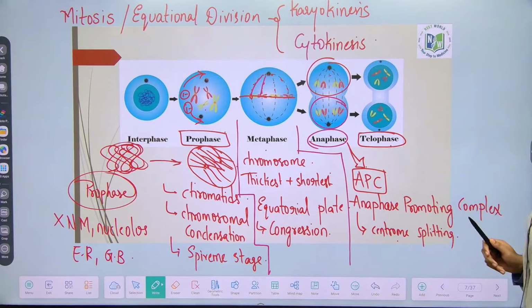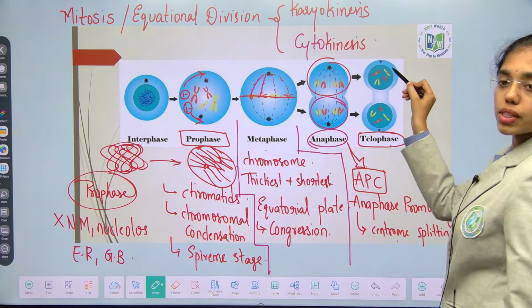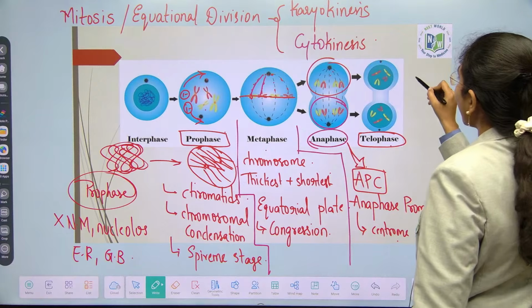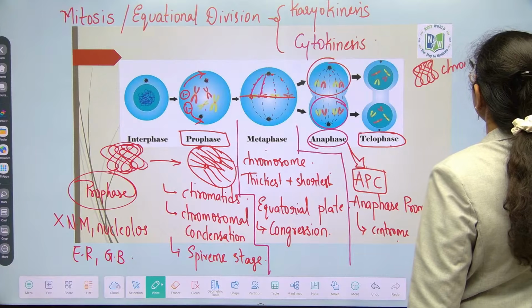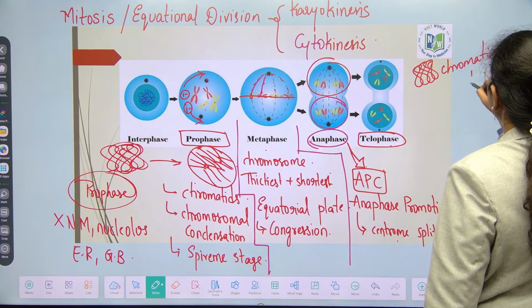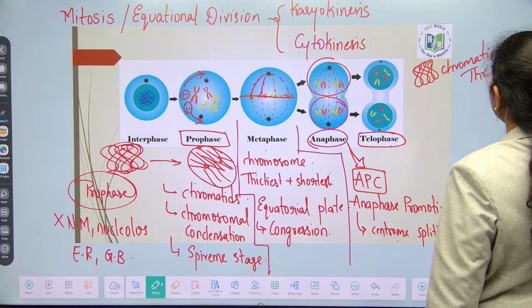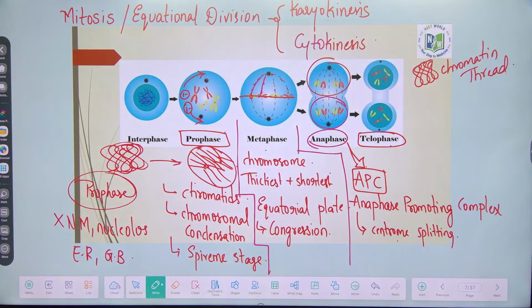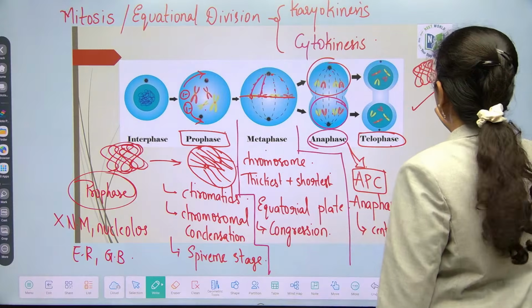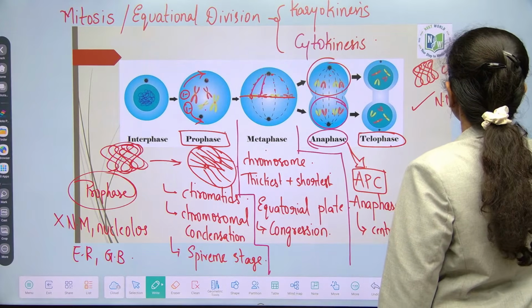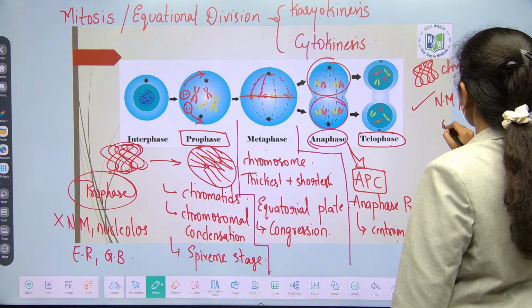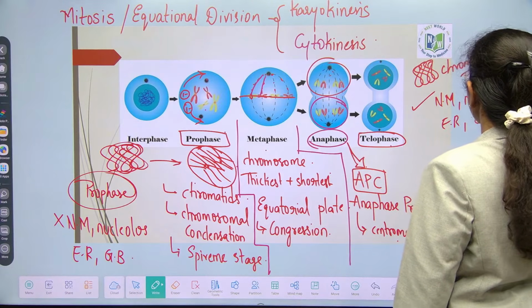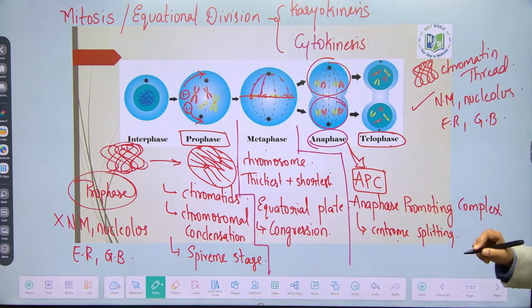In telophase, what happens is, chromosomes which are in the condensed form get tangled again, tangled into chromatin thread, and again the nuclear membrane, nucleolus, endoplasmic reticulum, Golgi bodies reappear.